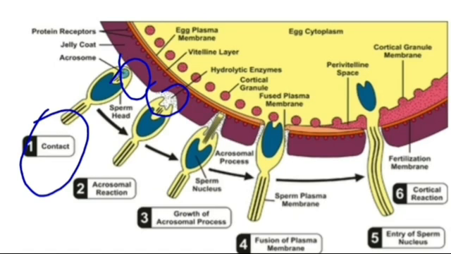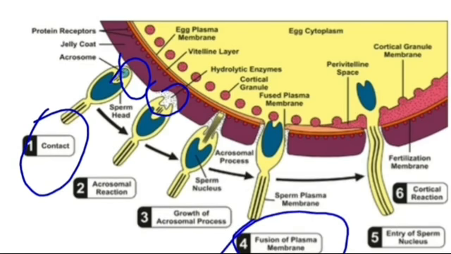After that, what will happen? The acrosomal enzyme will digest the zona pellucida, then the sperm plasma membrane and egg plasma membrane will fuse with each other.